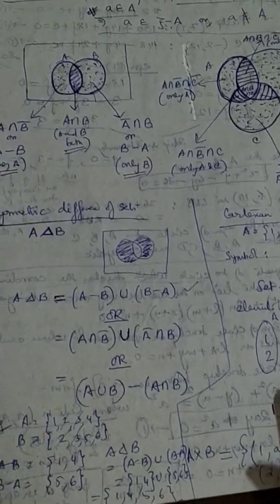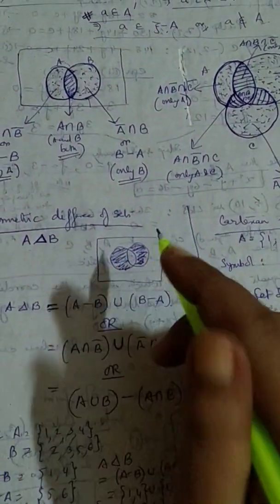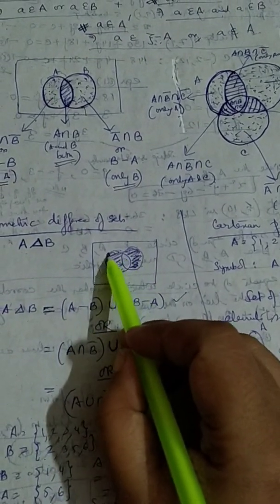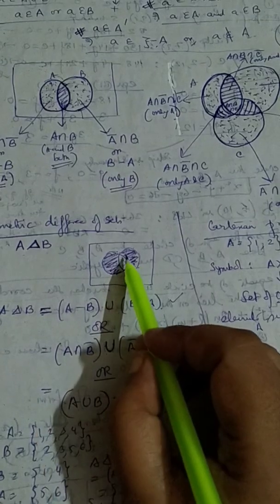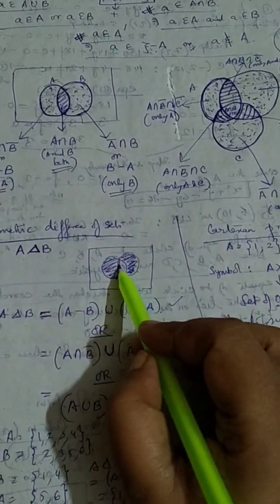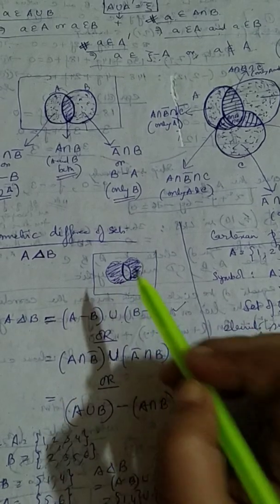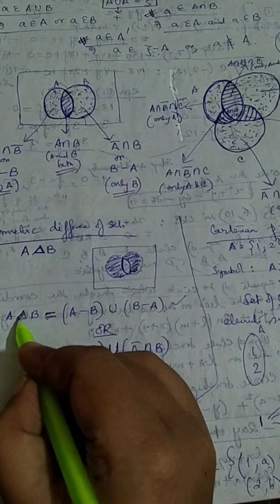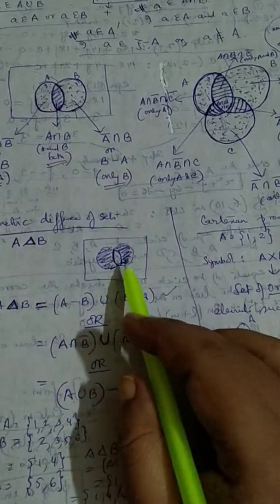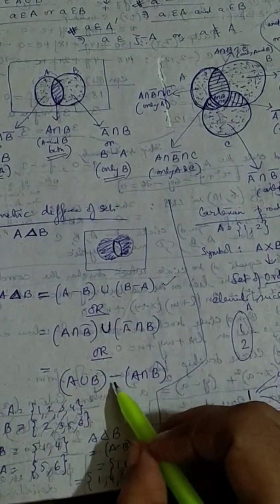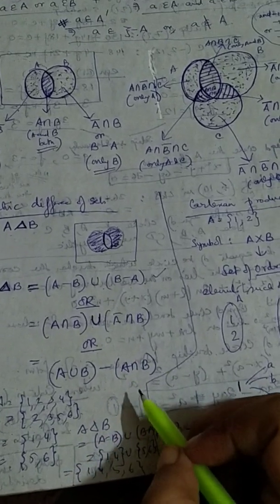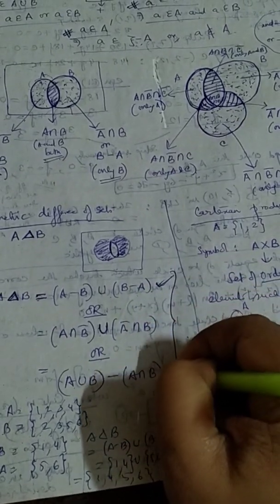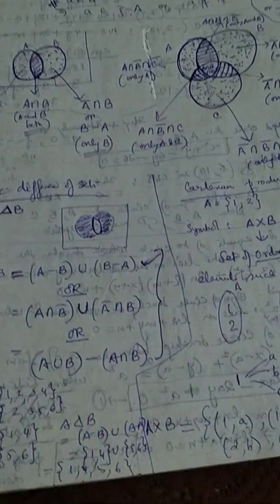And otherwise what we can do is, if you represent this diagram on the whole, this entire portion is your A union B, isn't it? This entire portion is your A union B. So from there, if I take away this white portion which represents A intersection B, then I'll be left with these two regions, and that is nothing but the symmetric difference between A and B. So it can also be written as A union B minus A intersection B. So there are three ways of representing it, out of which this is the most popular. But you must remember all three ways of representing it.